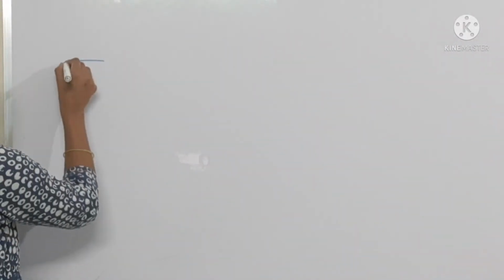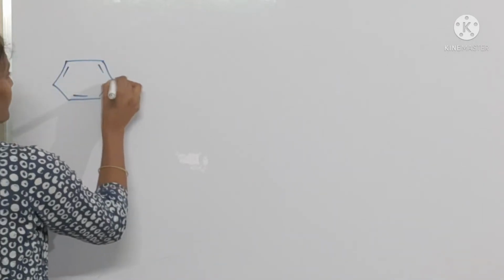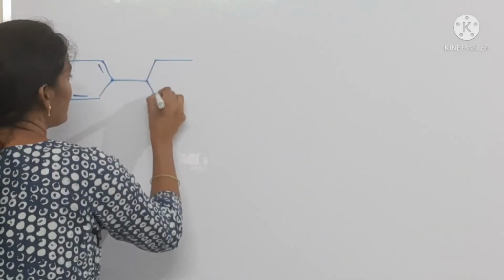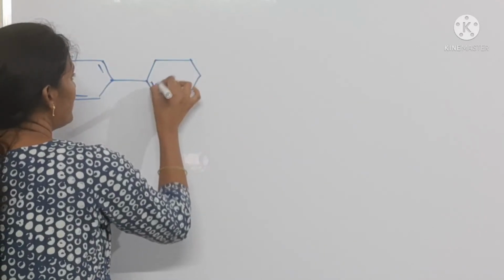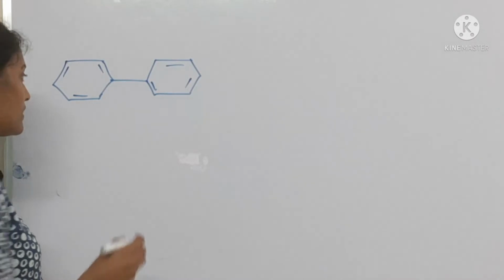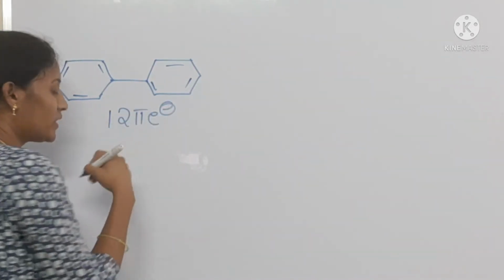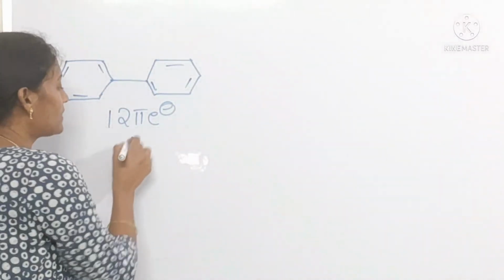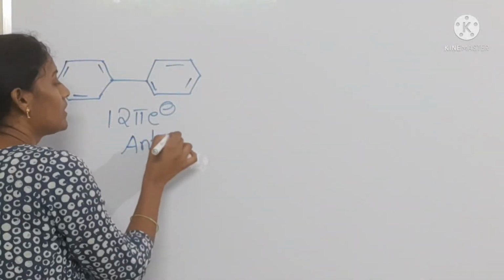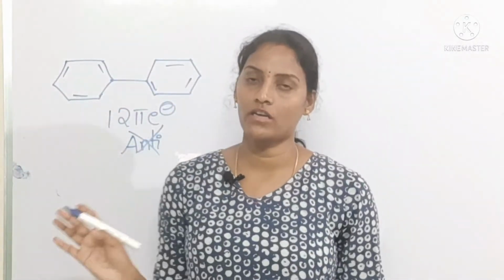See students, if you take biphenyl, see here, in this biphenyl, how many electrons are there? 12 pi electrons are there. We can directly say it is an anti-aromatic, but it's not an anti-aromatic, it's an aromatic compound. Why?